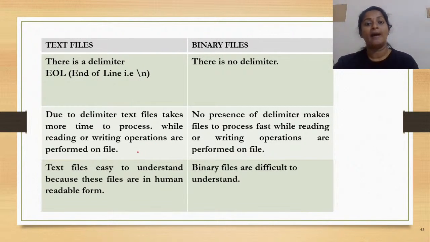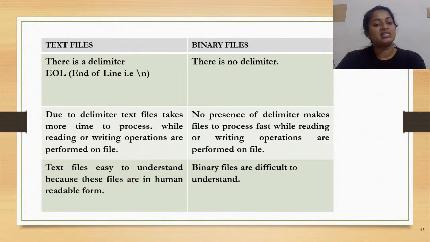But in the case of binary files, there is no presence of delimiter, and processing is a little bit fast. Why? Because it is usually in a form that is understandable by the machine, right? So no other translation has to be done.